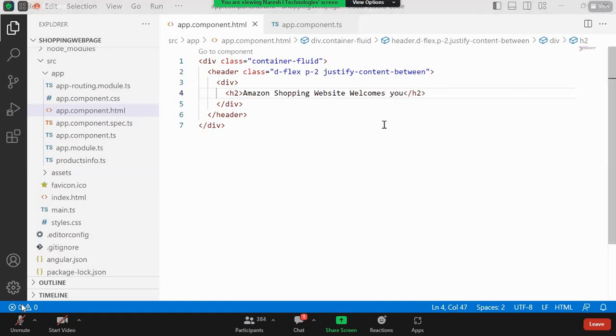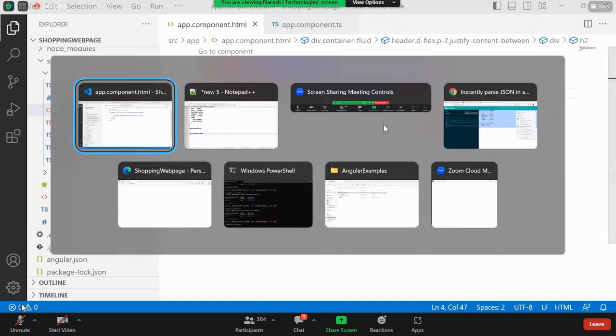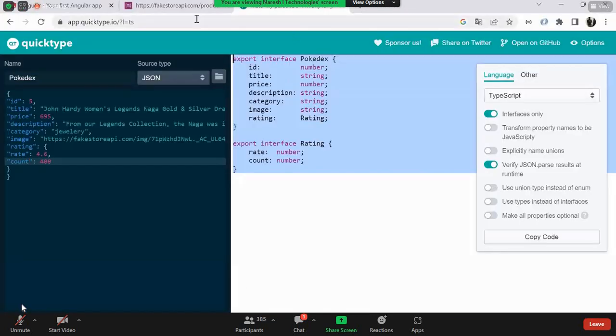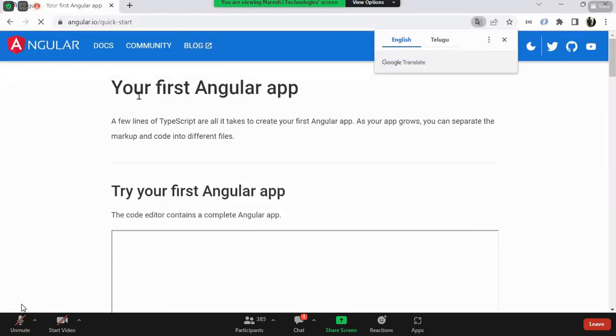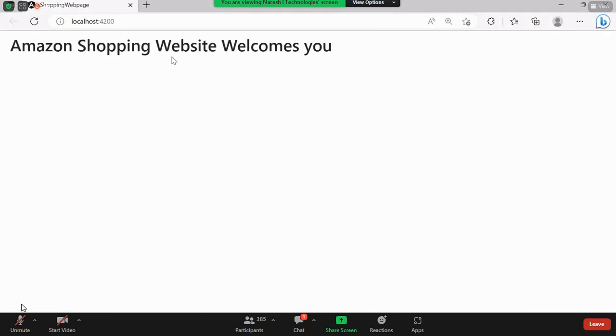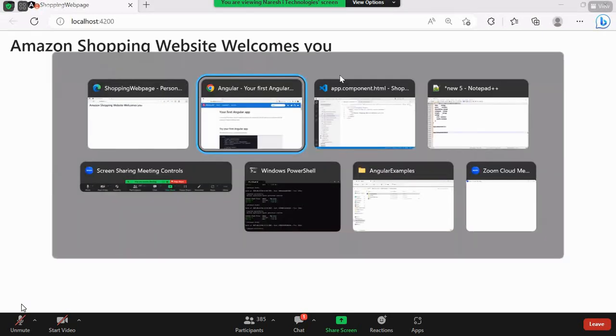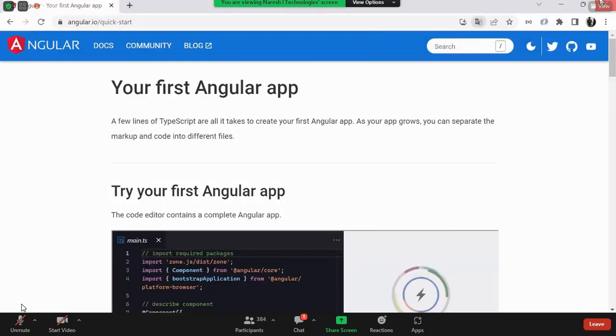Okay, Amazon shopping website welcomes you. Now you can see how the design is going to be. Let's close this and you can see where the application is. See this, this is how it is going to be. Amazon shopping website welcomes you. Some message that we are getting over here.